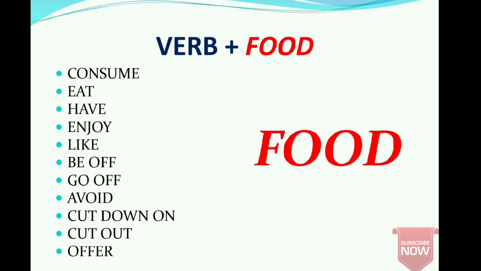Let's move to the next, that is verb plus food. So all these are the verbs: eat, have, enjoy, like, be off, go off, avoid food, cut down on food, cut out food, offer food, right? So remember this collocation also.